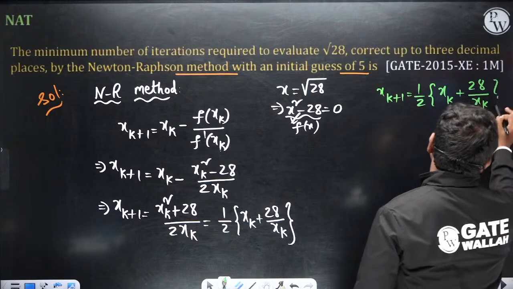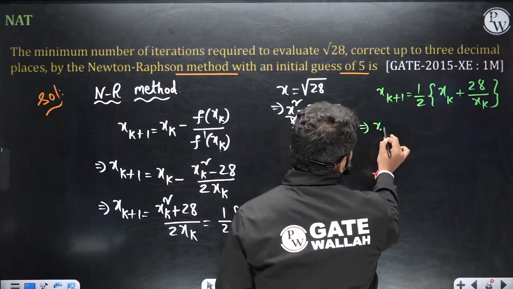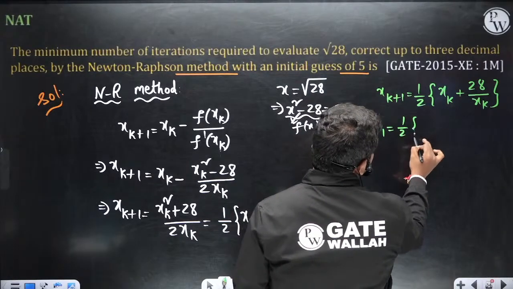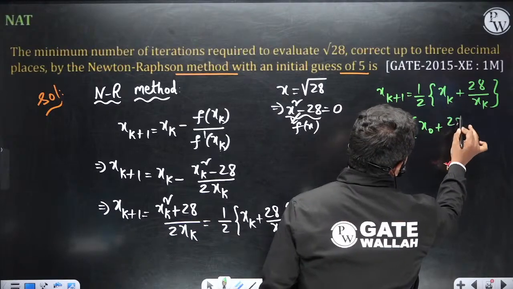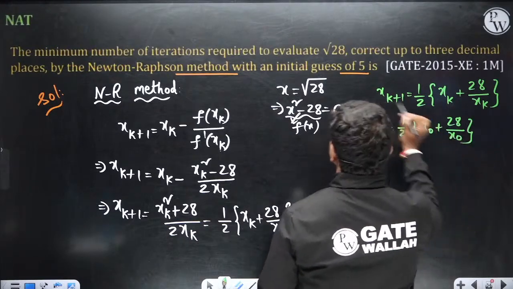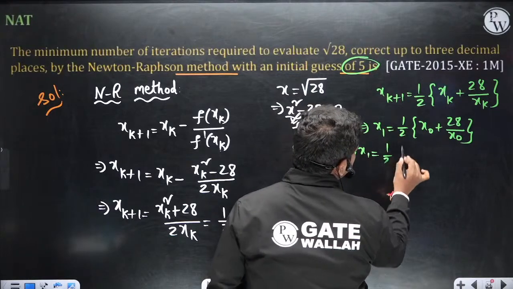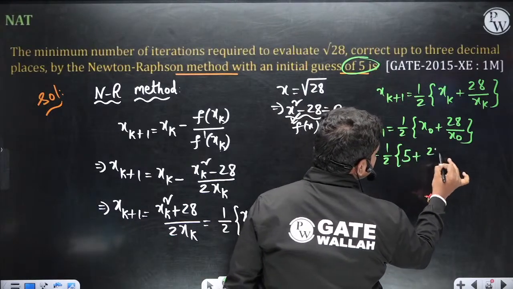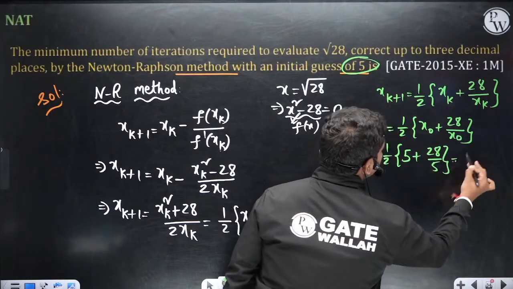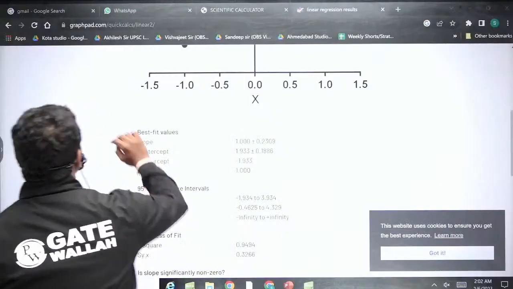Now what is x1? If you put k equal to 0, x1 is equal to half times of x0 plus 28 by x0. Now what is the initial guess? x0 is 5. So x1 is equal to half times of 5 plus 28 by 5. So what is the value of x1? 5 plus 28 by 5.